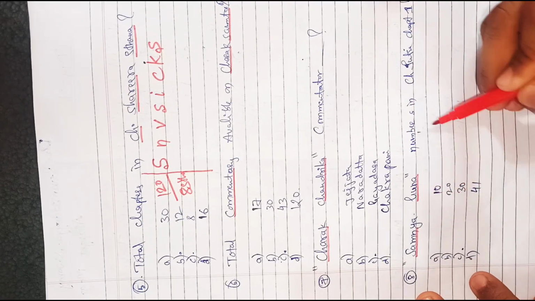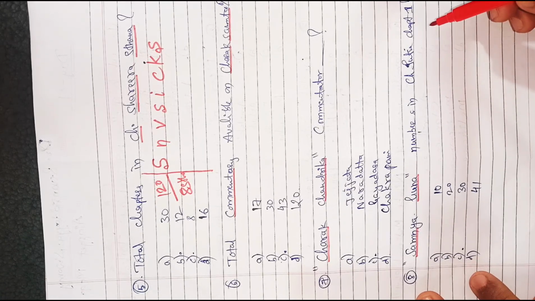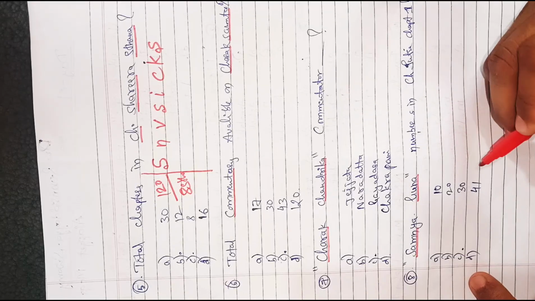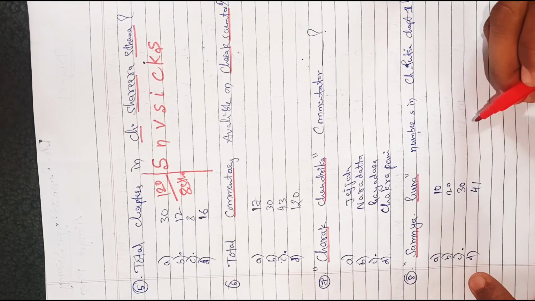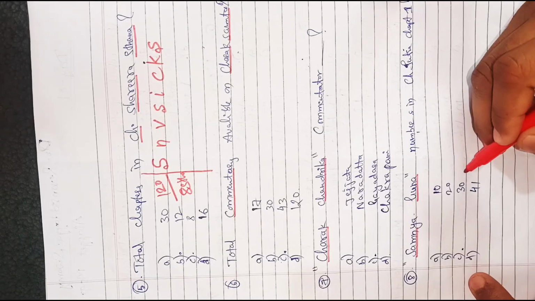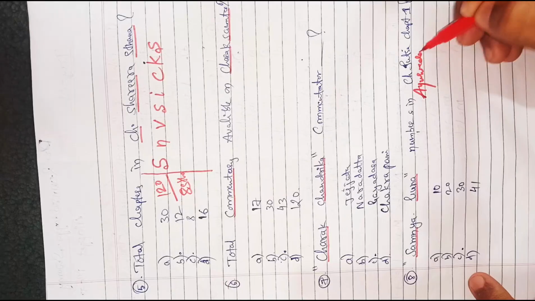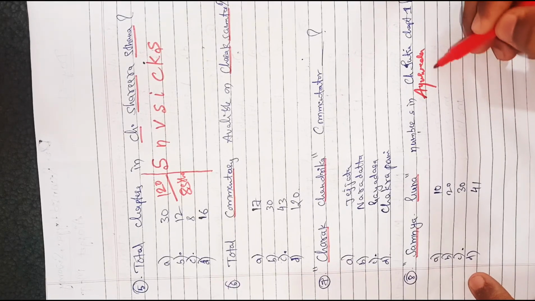Next question, how many Samanya Gunas are explained in Charaka Samhita, Sutra Sthana chapter 1? Options are 10, 20, 30 and 41. Correct answer is 30, as explained by Chakrapani Acharya. Total number of Gunas according to Ayurveda is 41, and according to Charaka Acharya also 41.